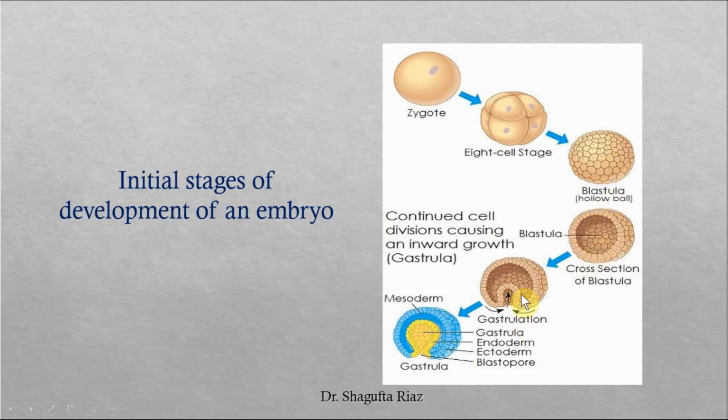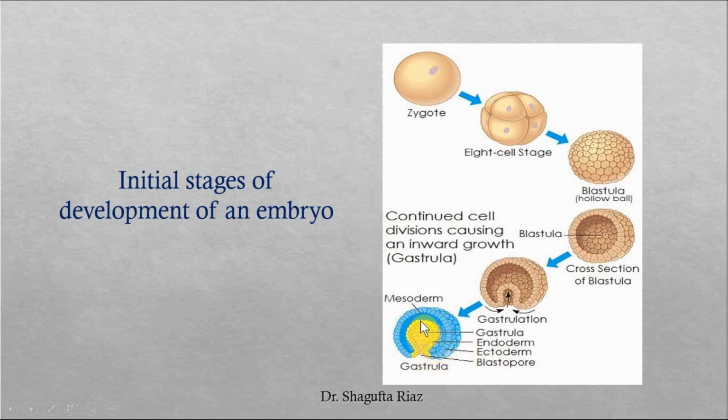After further development, the next stage is gastrula, and in gastrula, these layers will be differentiated and further layers are also formed. That is the three germinal layers, which are ectoderm, endoderm, and mesoderm. The outermost layer is the ectoderm.